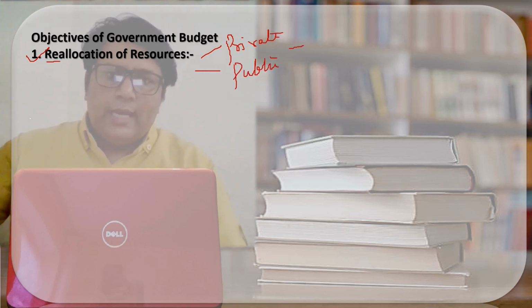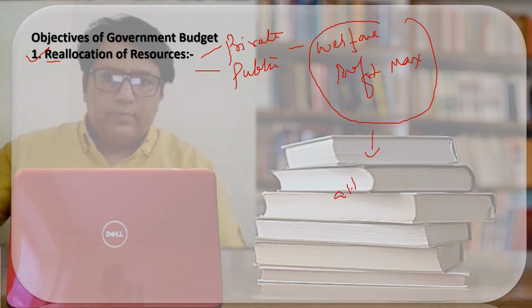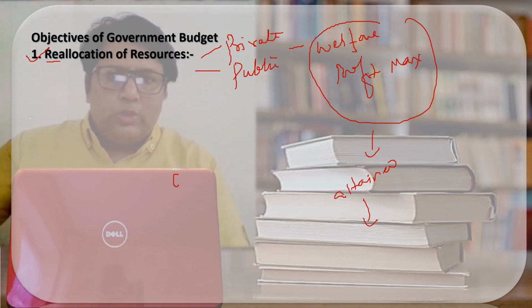Why? So that the balance between welfare and profit maximization should be attained. Why do we want to attain the balance? So that the economy will grow and develop.